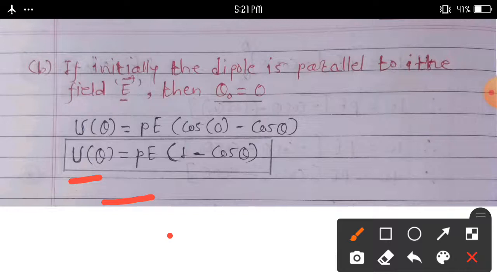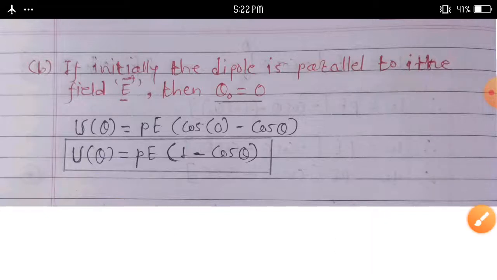Derive an expression for the potential energy of an electrical dipole in an external field. Then we can discuss an expression for the potential energy for a system of n point charges. Then we can discuss an expression for the potential energy of a system of 2 point charges. In this way we can complete this topic in electrostatics.